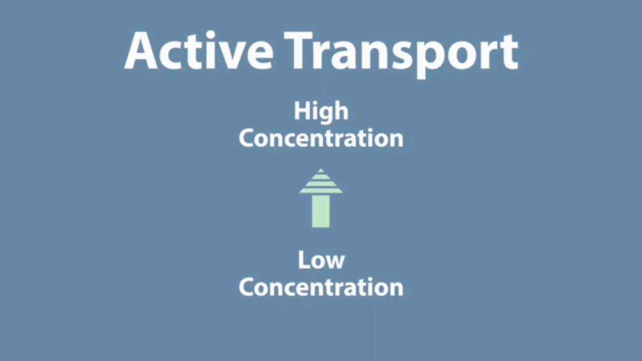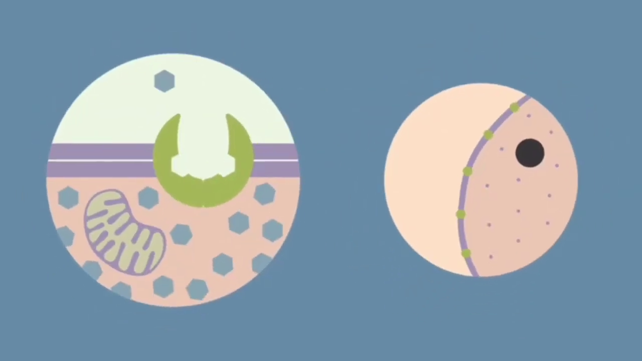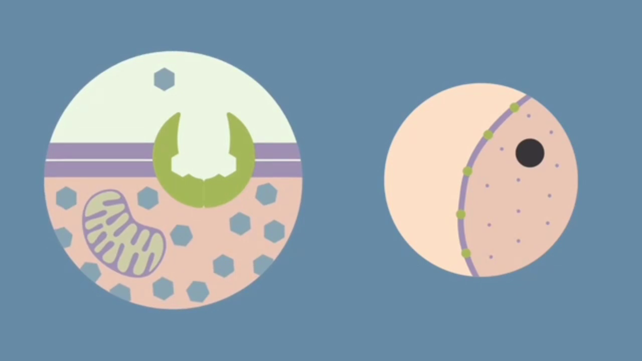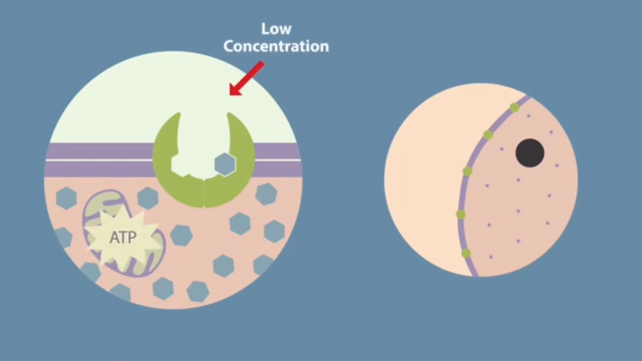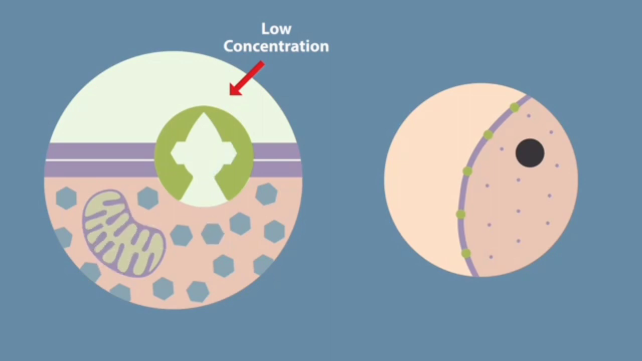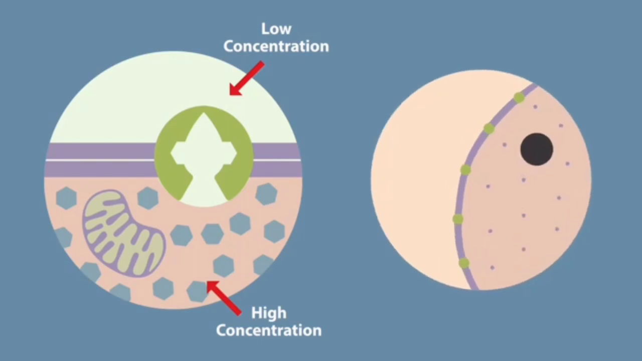As it is an uphill transport, energy is required for this process. Active transport is carried out by membrane bound proteins. These proteins use energy to carry substances across the cell membrane, hence, they are often referred to as pumps. These pumps can transport substances from low concentration to a high concentration.